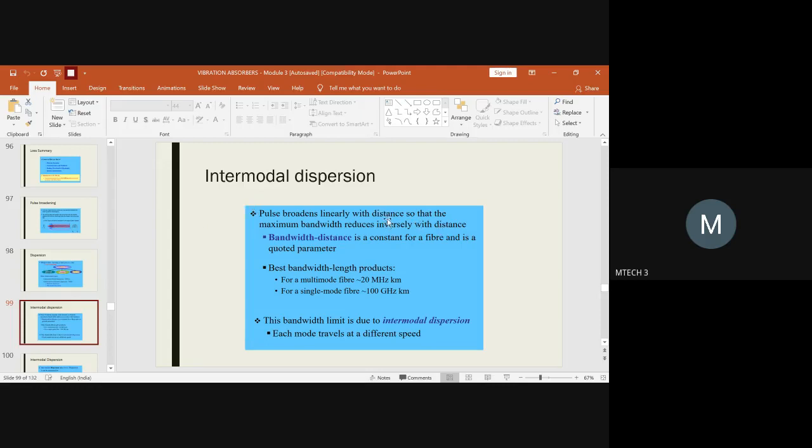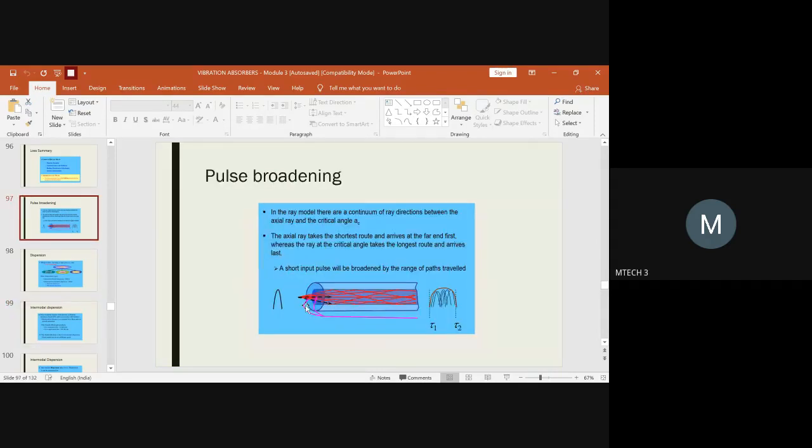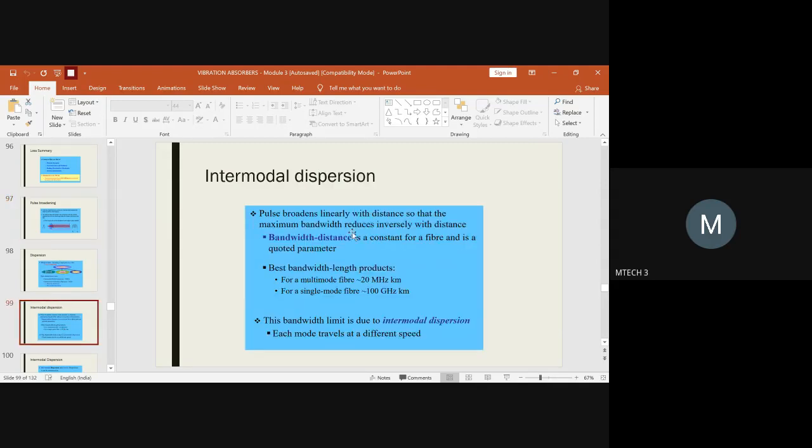The distance is always referred to by the letter Z. So broadening of the pulse mainly depends upon the distance. Is it very long or medium or minimum? Based on that, it results in broadening of the pulse or the bandwidth.